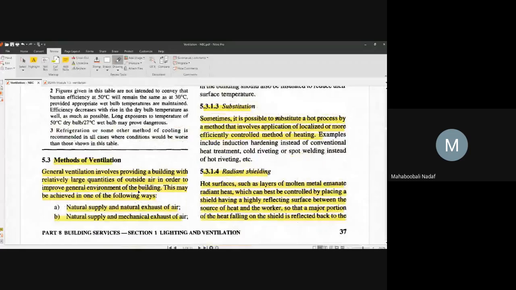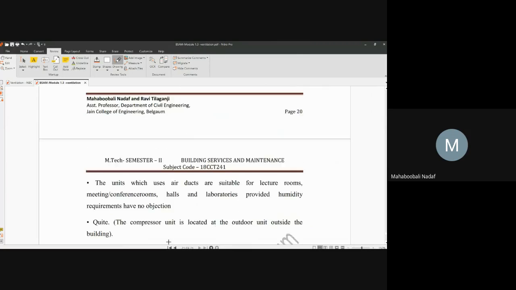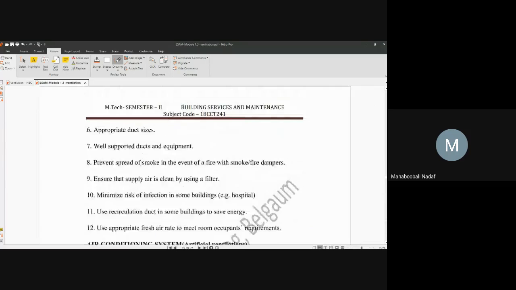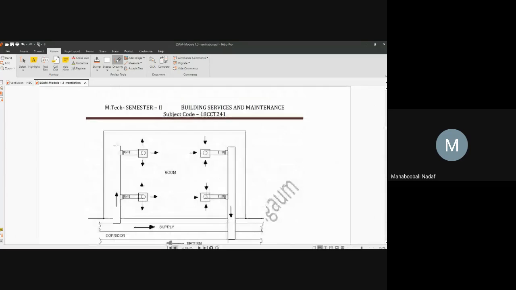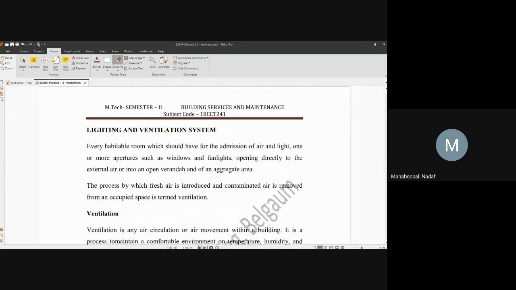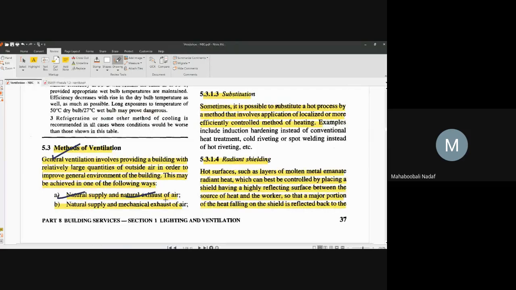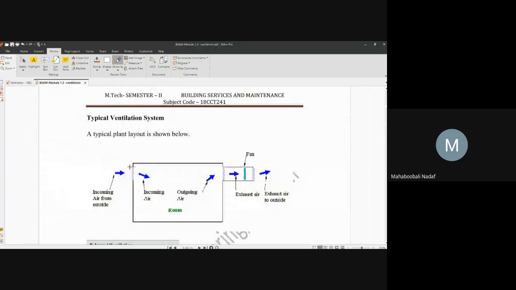Again, the same thing, methods of ventilation. You have natural supply, natural exhaust. Natural supply, natural exhaust means the inlet is natural, no fan, and the outlet is also natural, no fan.